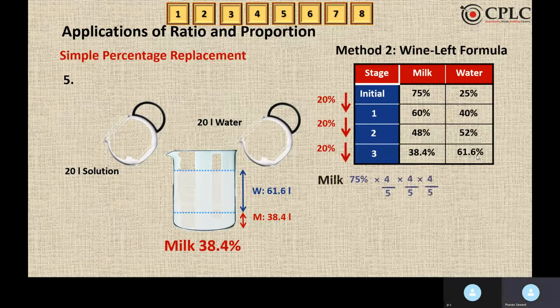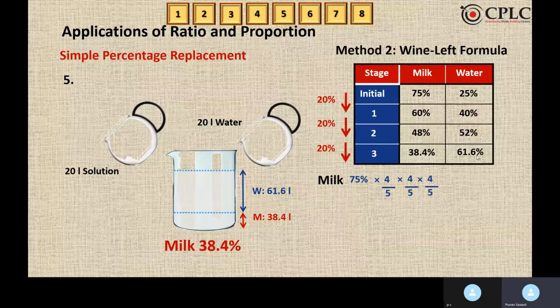We can also solve this by using the Wine-Left formula. That is, the parts which are left. Now, 75% of milk was there originally. Out of that, if we remove 20% of the solution, what percent of the solution is still left? 80% of the solution is still left.